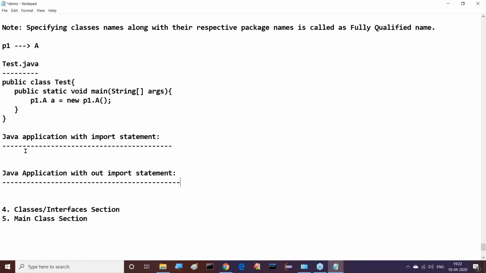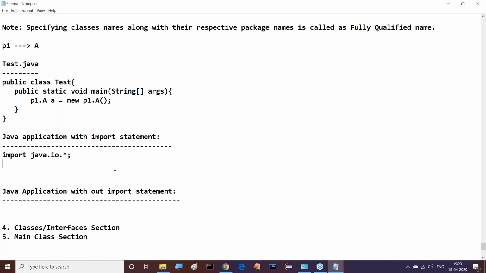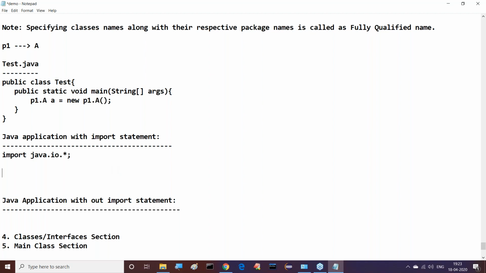Now, import java.io.star. All of you listen carefully. When we provide import java.io.star, whichever classes and interfaces are available in the java.io package, we can use them directly in our present Java program without specifying the package name. Directly we can use them because of this import statement. Any number of times we can use, more than one time also we can use the same class. So one simple statement for this java.io package.